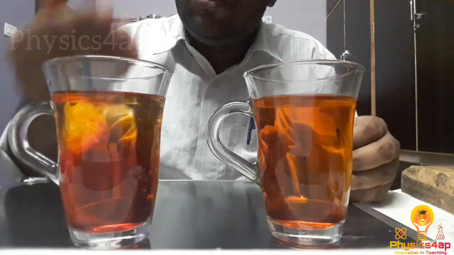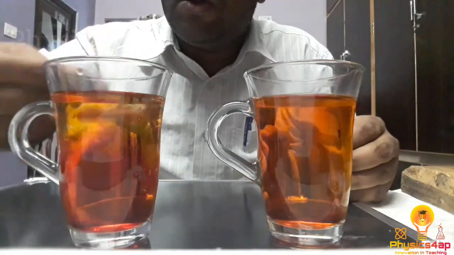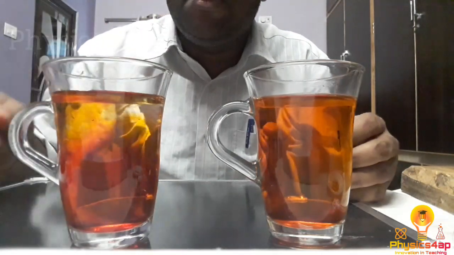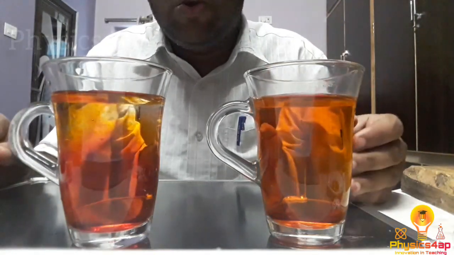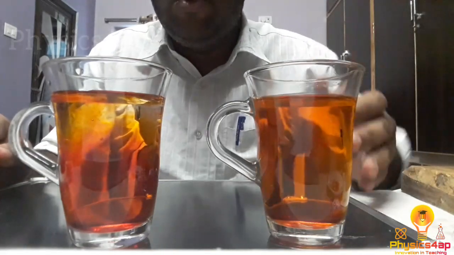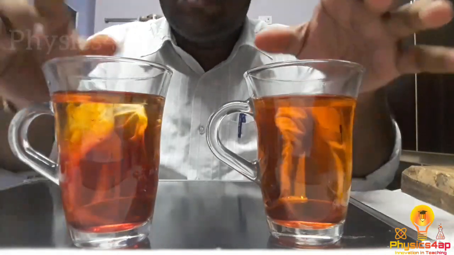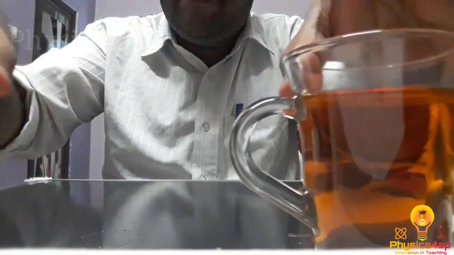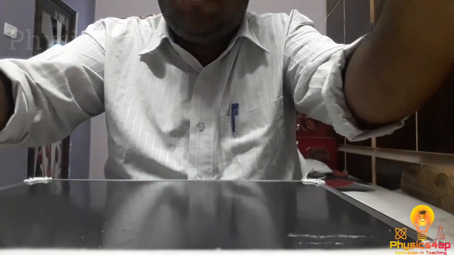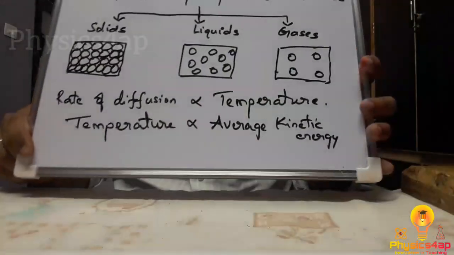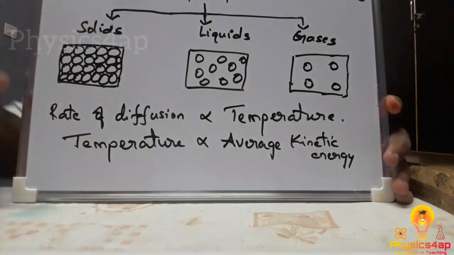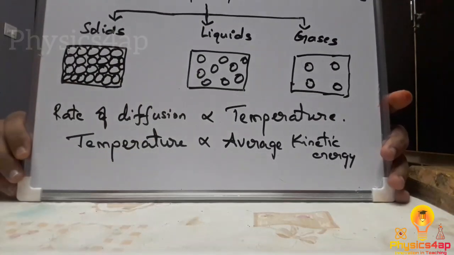Now for cold water you need to stir it up to mix it uniformly. But for hot water you need not stir it, it will mix uniformly by itself. Why? So we have a reason here. The reason is, the rate of diffusion is directly proportional to the temperature.